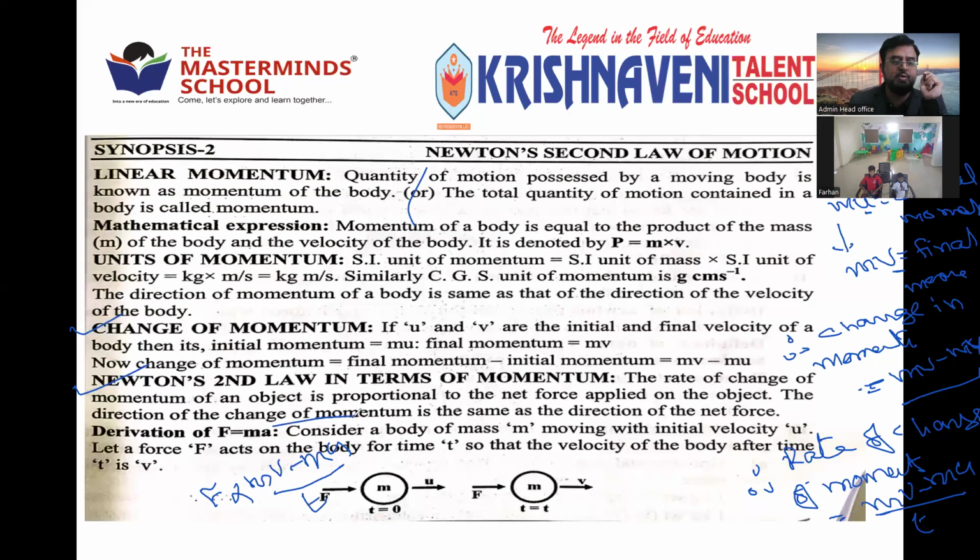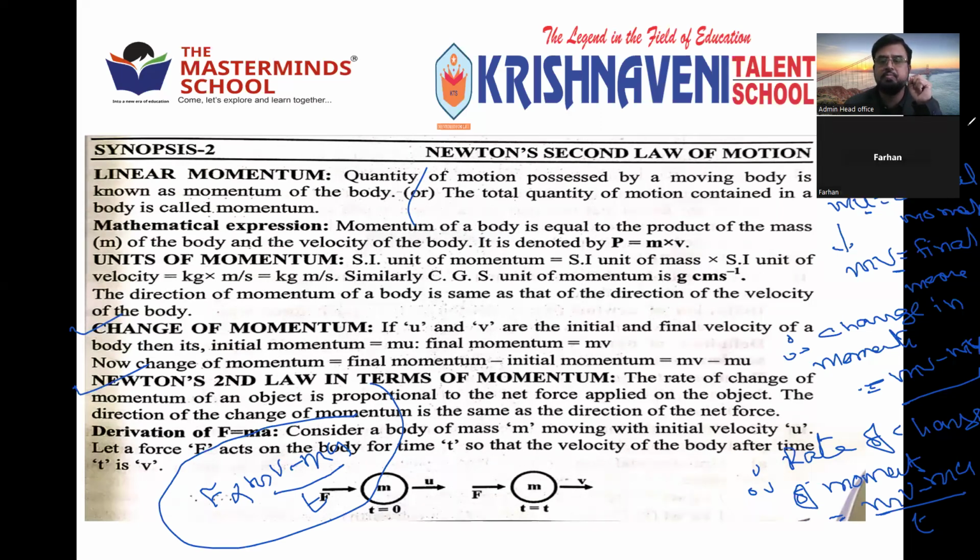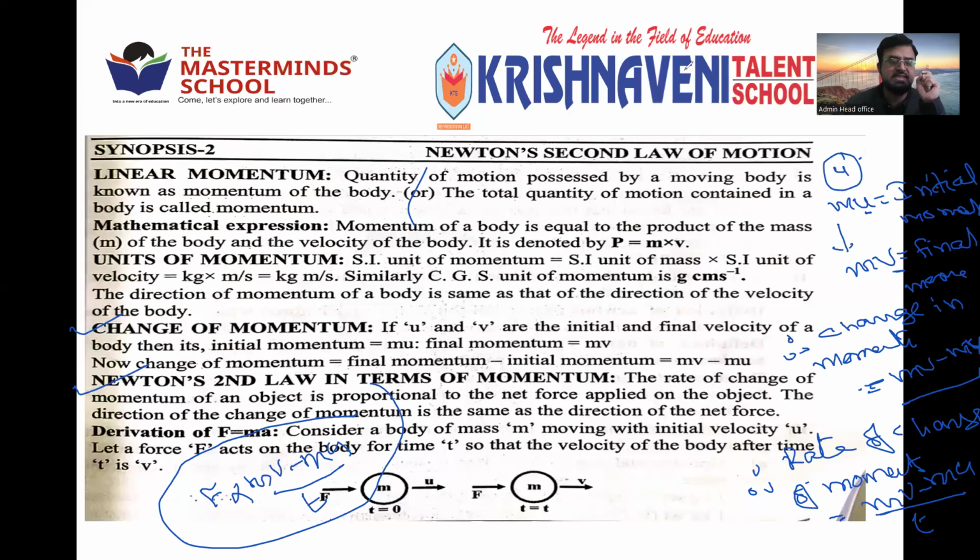That is the statement of Newton's second law, the relationship between force and change in momentum. The force applied on a body is directly proportional to rate of change of momentum. That is, F is proportional to mv minus mu by t.